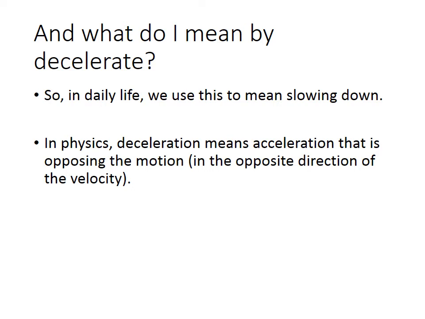Alright, here's the first tricky word, decelerate. In daily life, we use this to mean slowing down. Now in physics, we also mean that. But really, it's just a special case of acceleration where it's opposing the motion. So whatever direction I'm going, if I'm slowing down, that means I'm accelerating in a direction opposite my velocity. If I'm driving east and I hit the brakes, my deceleration, or my acceleration, is to the west.